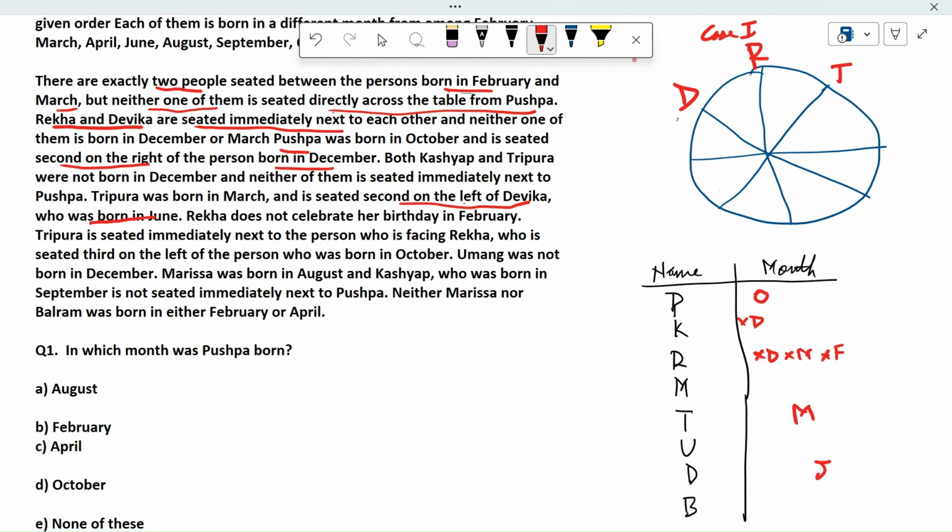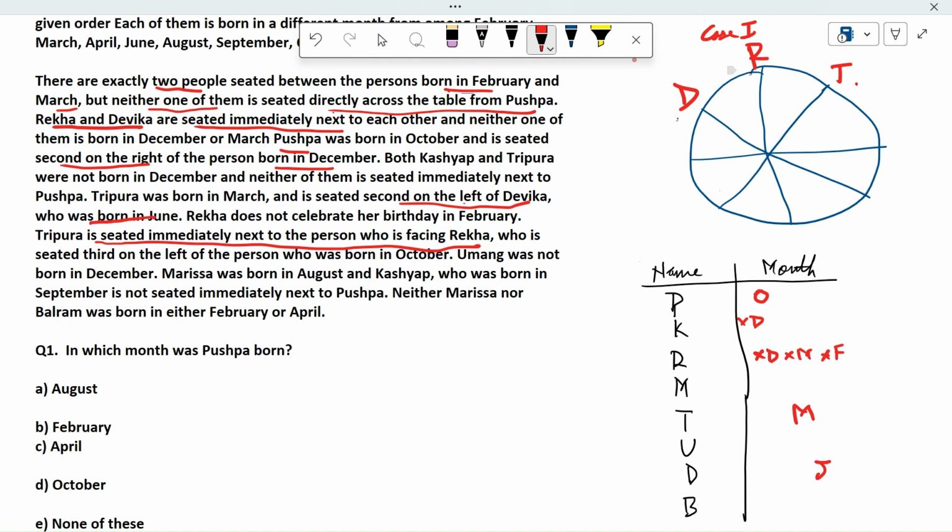So, who is facing Rekha? Tripura is seated immediately next to the person. Understand this point very well. This will tell you where Rekha is seated. If Tripura is seated here, then Tripura is seated immediately next to the person who is facing Rekha.